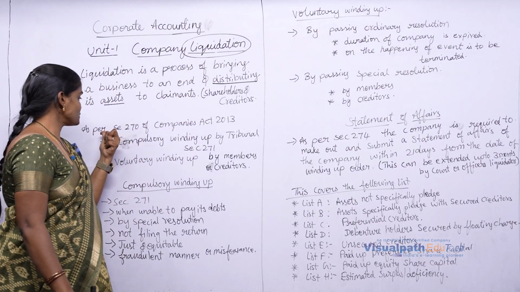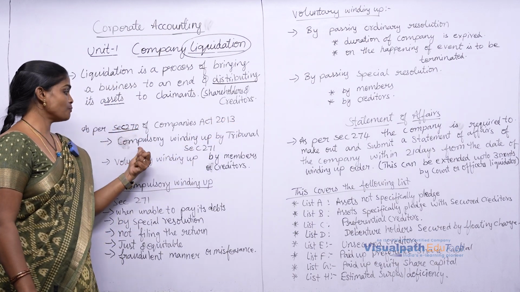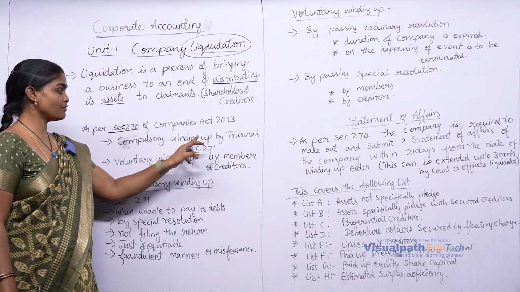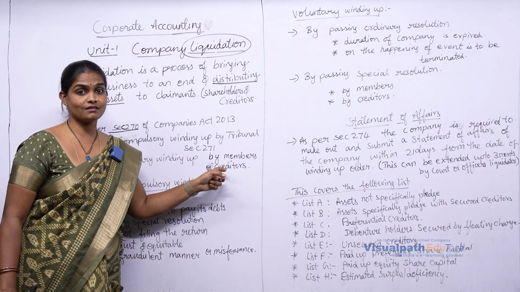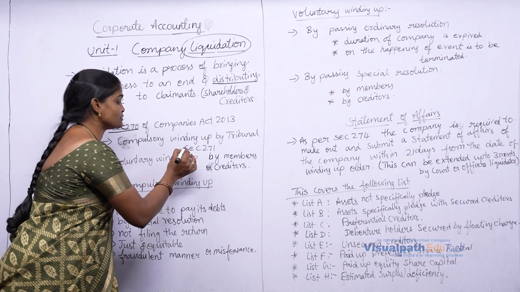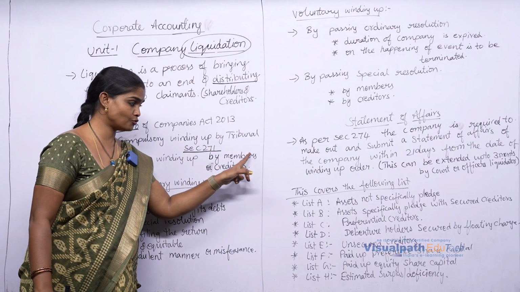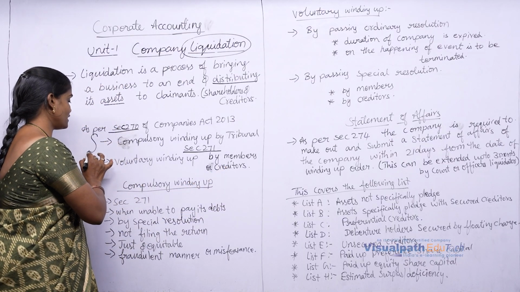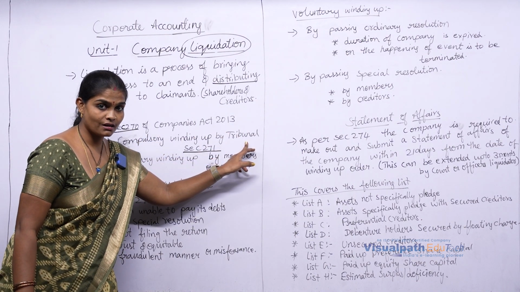Clear? So as per section 270 of Companies Act 2013, there are two types of winding up, that is compulsory winding up by tribunal and voluntary winding up by members and creditors of the business. Compulsory winding up is as per section 271, and voluntary winding up can be done either through members or through creditors. So any of the ways the company can liquidate. So first we will go with compulsory winding up by tribunal.